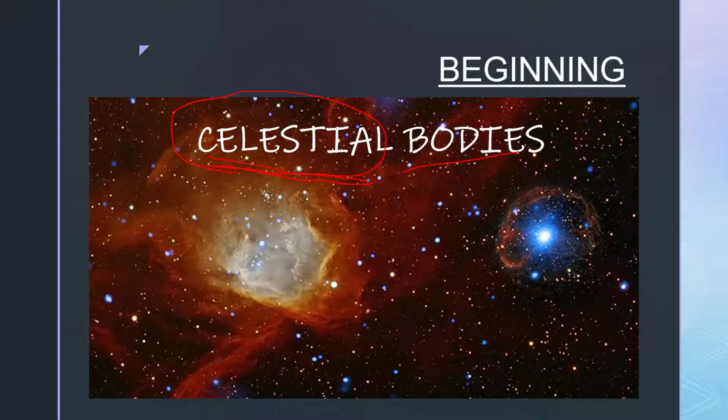All these rotate on their axis and also revolve around the sun. Like the Moon rotates and revolves around the earth while earth revolves around the sun.